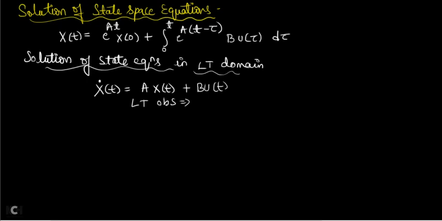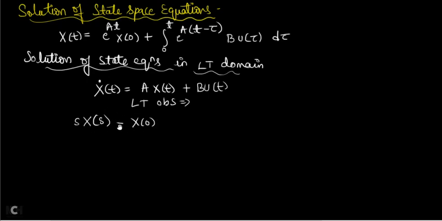Since the dot represents differentiation, the Laplace transform of x dot of t will become s into x of s minus x of 0. The Laplace transform of any differentiation term is nothing but s into x of s minus the initial condition.